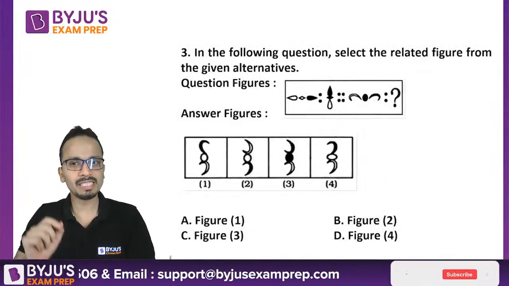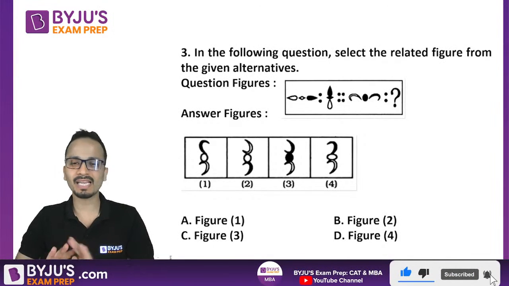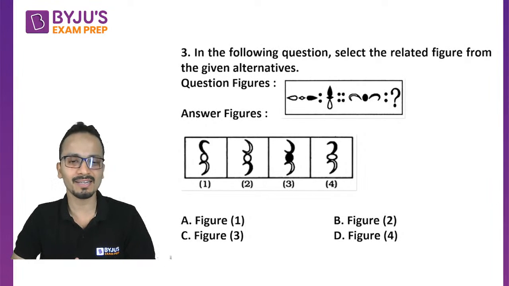Now, question number 3 will be slightly difficult as compared to the previous ones. But again, you can answer this question in less than 30 seconds.